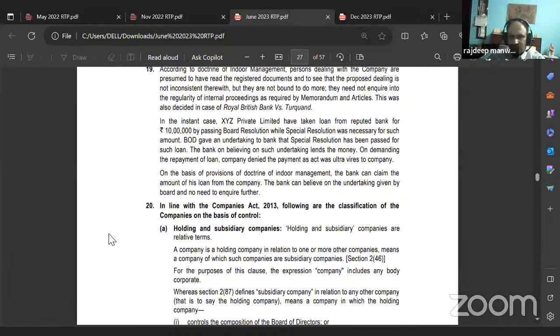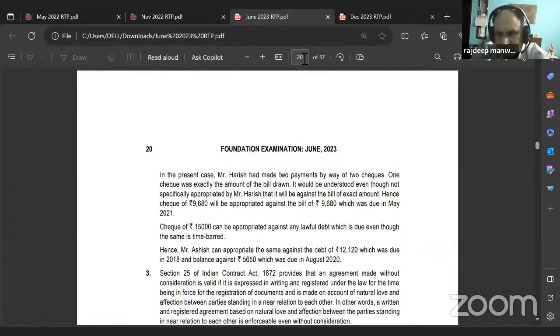On the basis of the provisions of the doctrine of indoor management, the bank can claim the amount of its loan from the company. The bank can believe the undertaking given by the board and has no need to inquire further. That's all. Right? Understand? Yes, they can claim the loan. They assume that all the procedures have been carried out. Got it? Yes, sir.